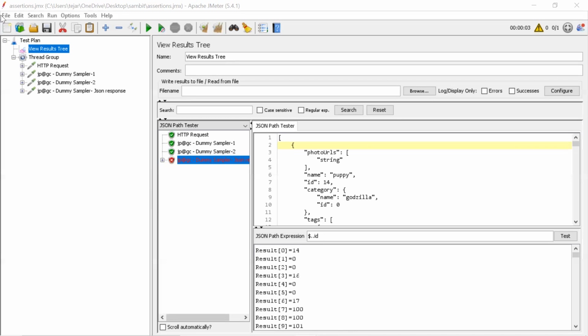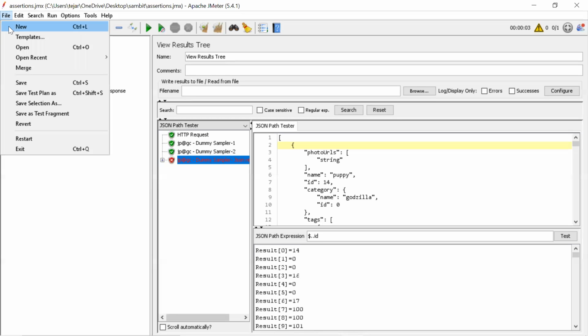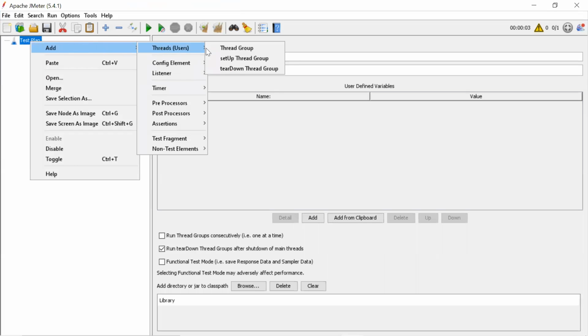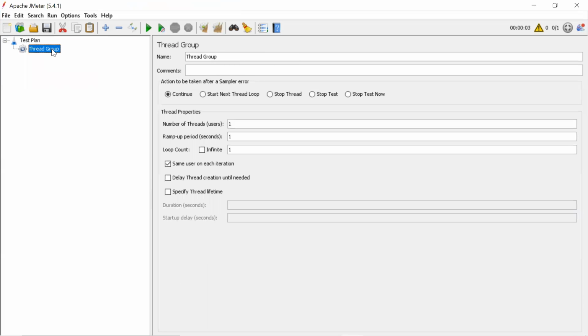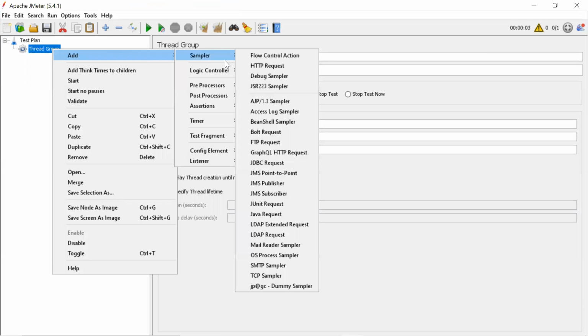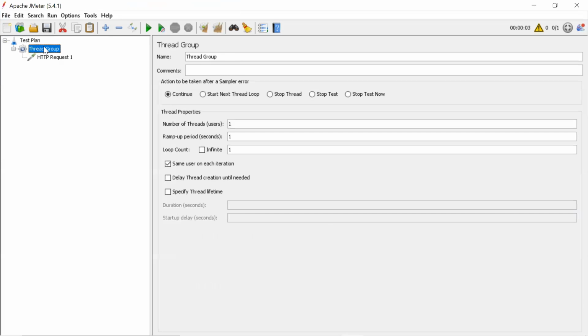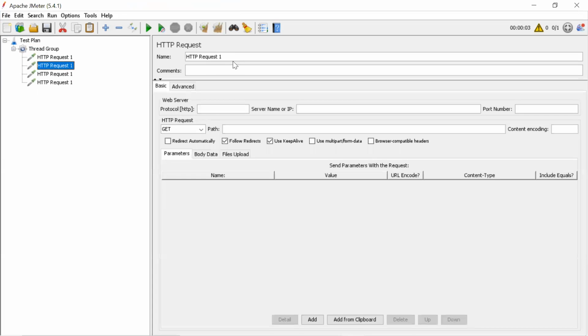Let's create a new one. Let me add everything again. Let me add a request. Change its name so that we can get to know what is going on.